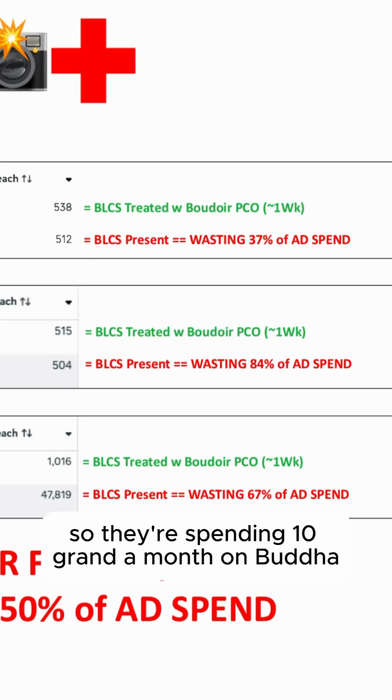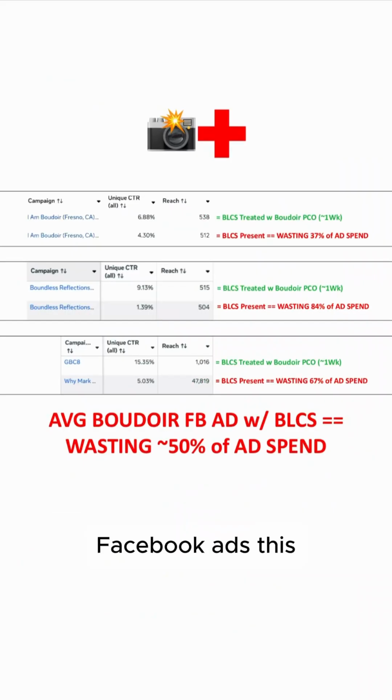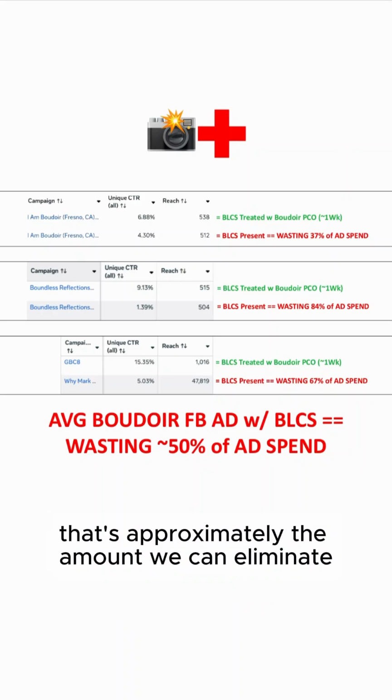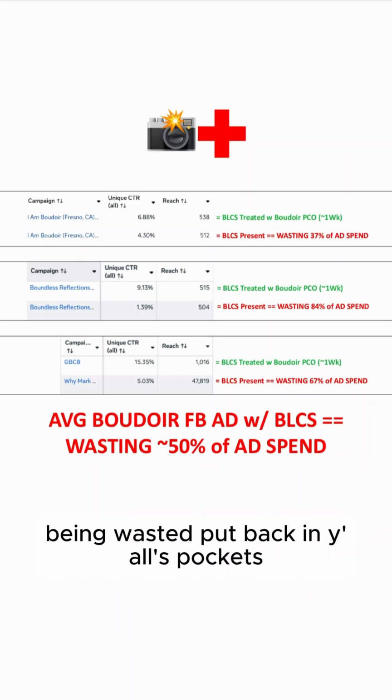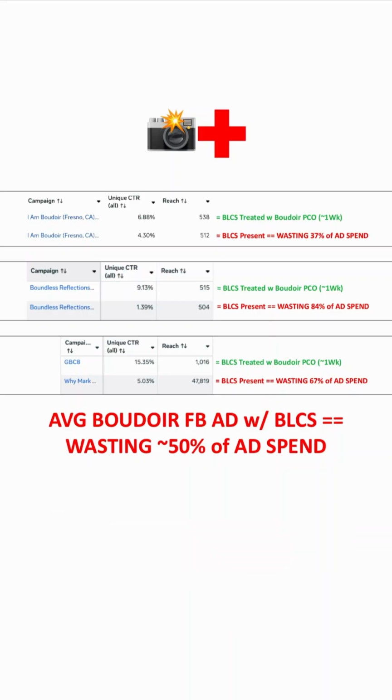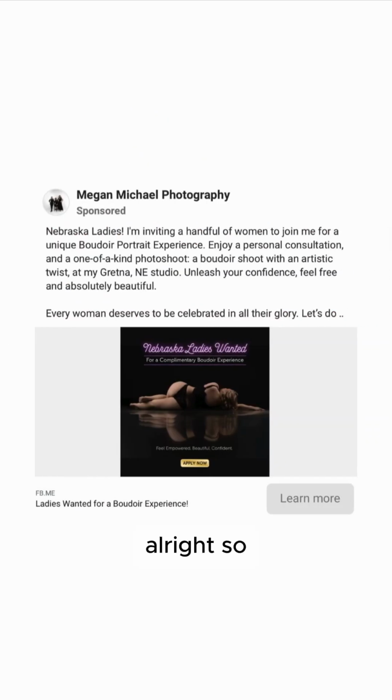So if they're spending 10 grand a month on Boudoir Facebook ads, this means approximately 5K every single month is being wasted. That's 60K over the next year. That's approximately the amount we can eliminate being wasted, put back in y'all's pockets, so y'all don't even have to spend it. Y'all can keep it. All right, so